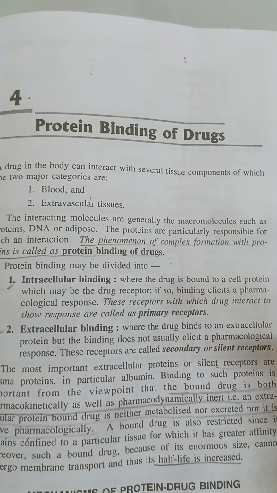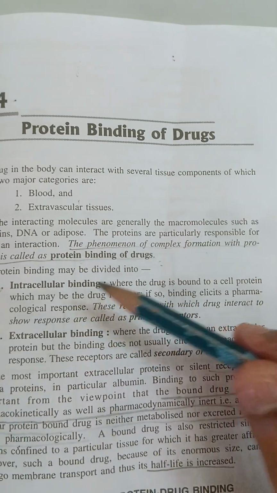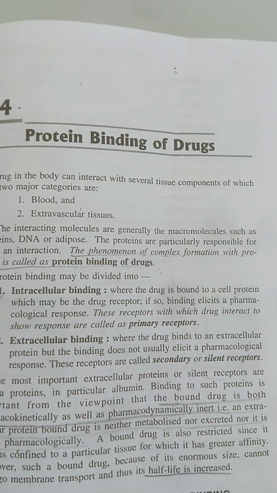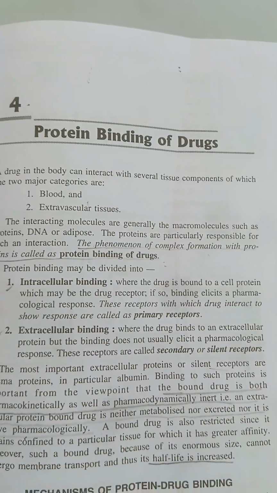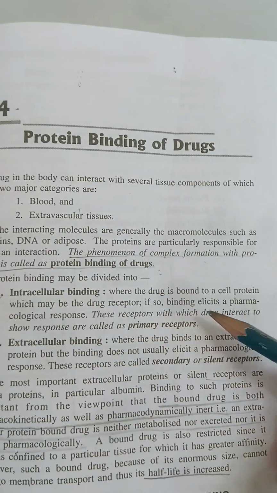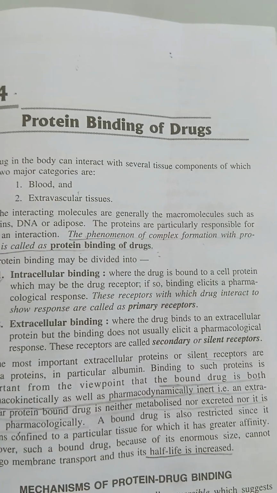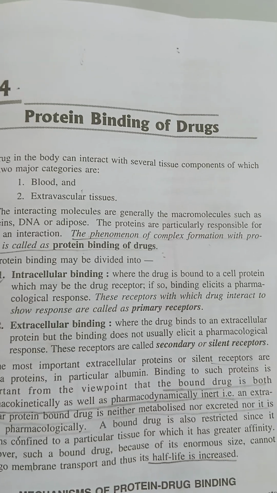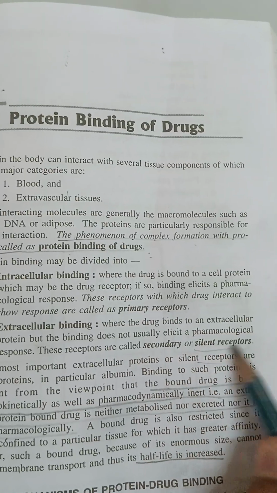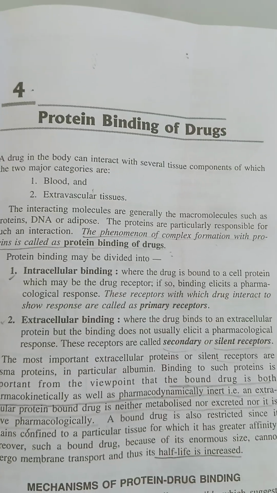Generally, this protein binding is of two types, that is intracellular binding and extracellular binding. Intracellular binding is your binding to specific receptors. If the drug binds to some specific receptor, then only it will show its therapeutic activity. Receptors which the drug interacts with to show a response are called primary receptors, whereas the extracellular bindings are your plasma proteins, which do not usually show pharmacological activity, and that's why they're called silent receptors or secondary receptors. So these are the two types of protein binding.